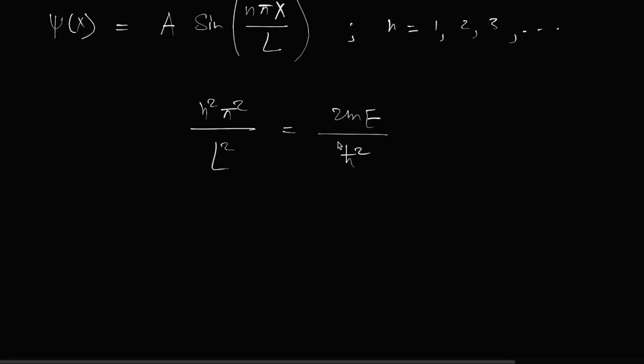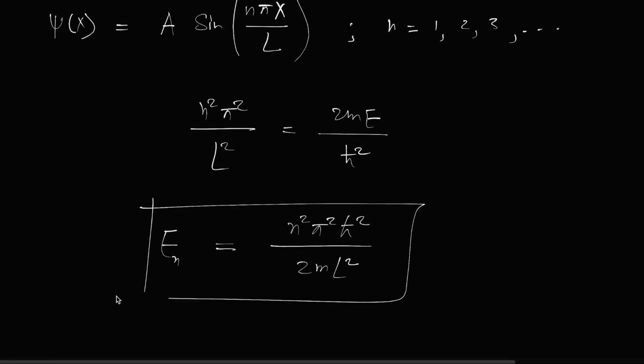So E will become, instead of E I write En, because it depends on the value n now. So En is equal to n square pi square h cross square divided by 2mL square, where n value is 1, 2, 3, like this.